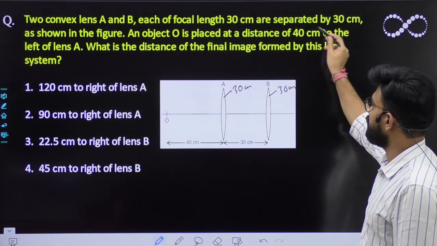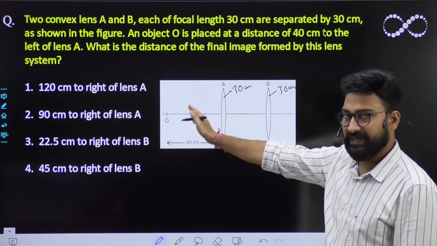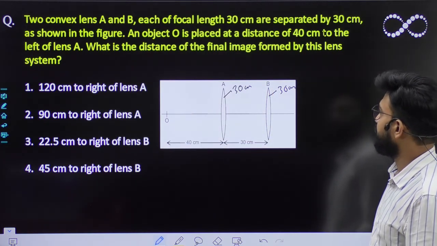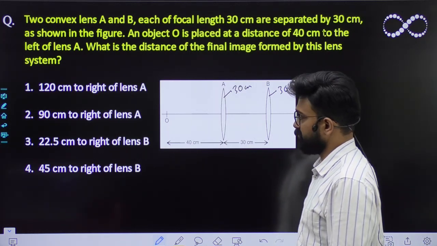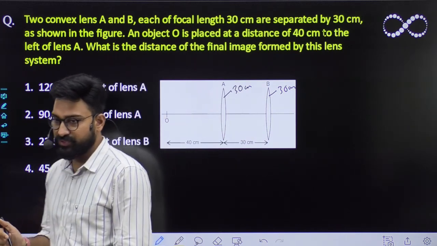So this is the U. So 40 centimeter at the left of lens A. What is the distance of the final image formed by this lens system?